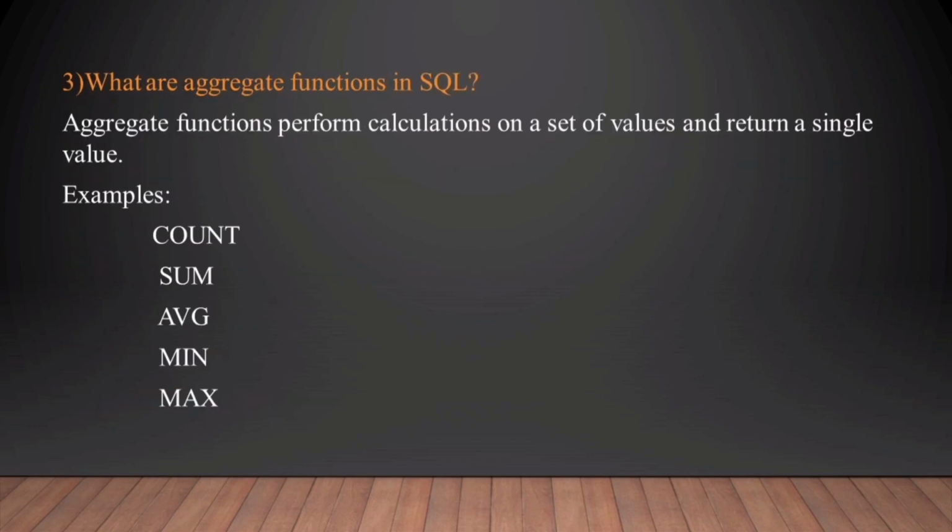What are aggregate functions in SQL? Aggregate functions perform calculations on a set of values and return a single value. Examples include count, sum, average, min, and max. Count returns the number of rows in a set. Sum returns the total sum of numeric columns. Minimum returns the smallest value within a selected column. Max returns the largest value within a selected column. Average returns the average of a numerical column.